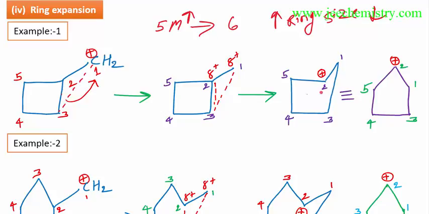This is not drawn in a good manner, but this is drawn in a good manner. Now this carbocation is here. This is a more stable carbocation than this carbocation. Here one more rearrangement is not occurring. There is no methyl or alkyl shift. Only this ring expansion. So it is also right. Here it is forming a more stable carbocation, so it is fine.